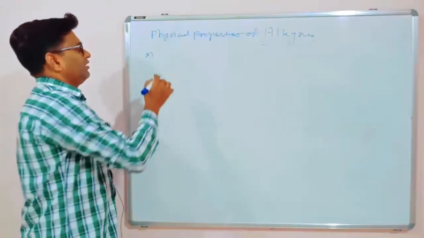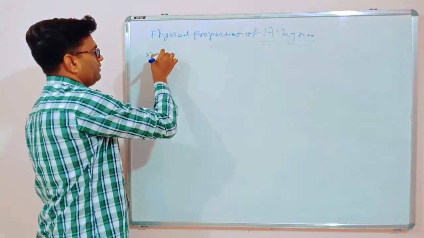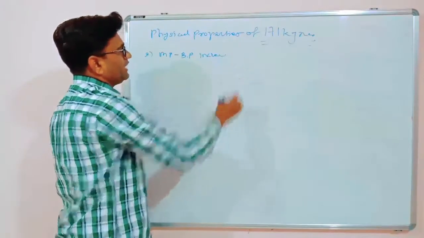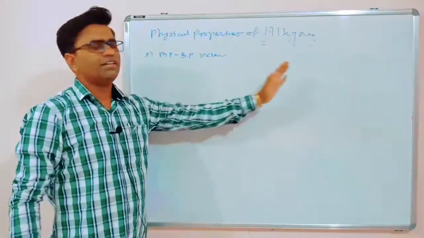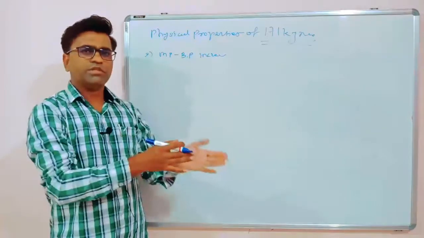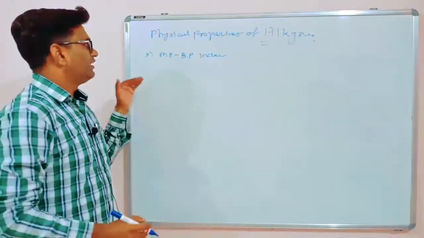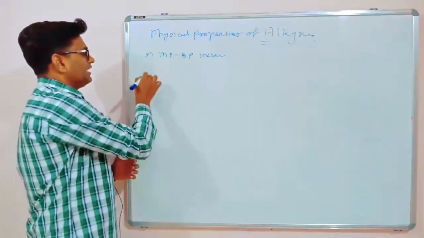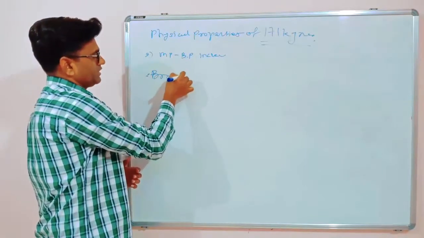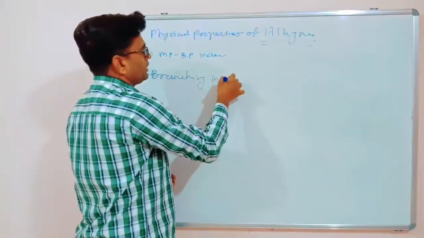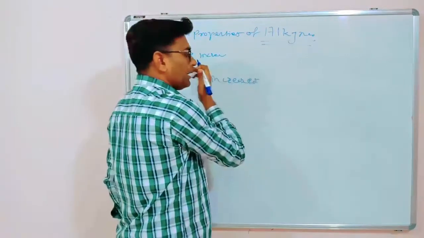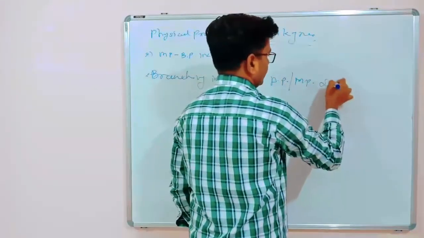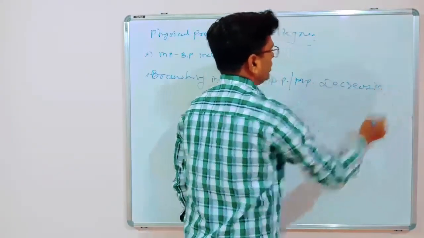For example, their melting point and boiling point increase with increase in molecular weight, with increase in number of carbons. So as the number of carbons increases in the alkynes, their melting points and boiling points also increase. Second is, as the branching increases, their melting point and boiling point decrease.